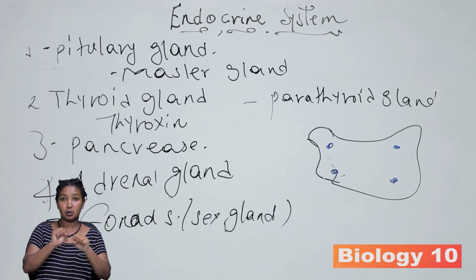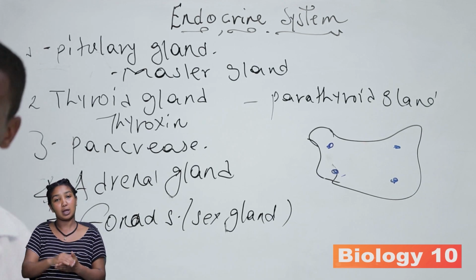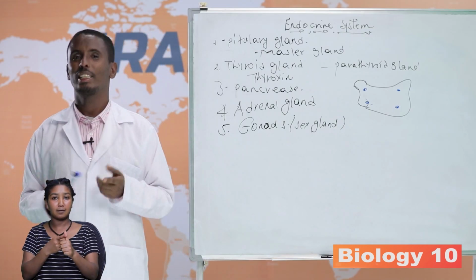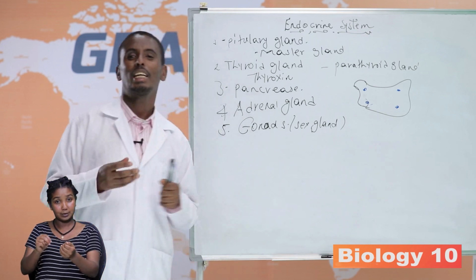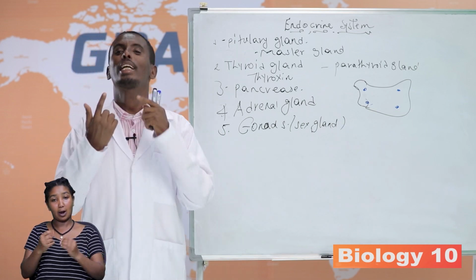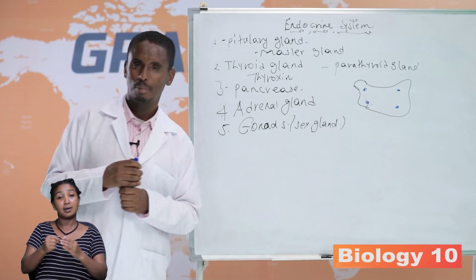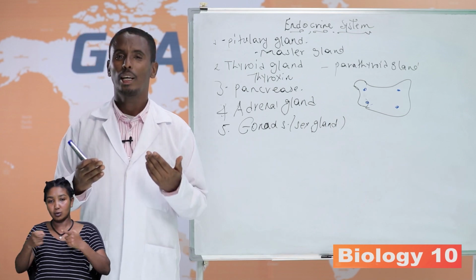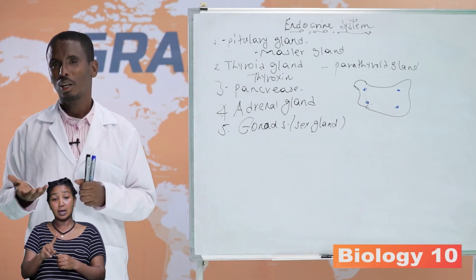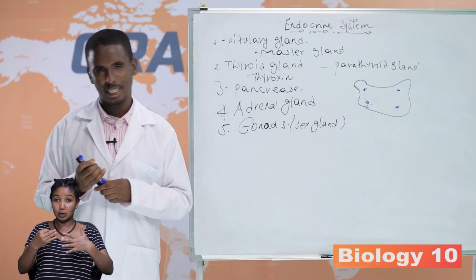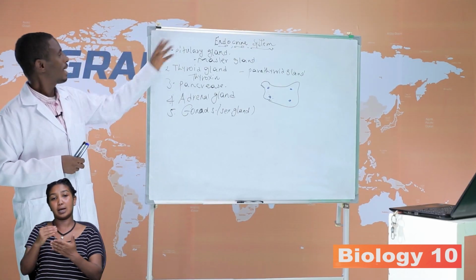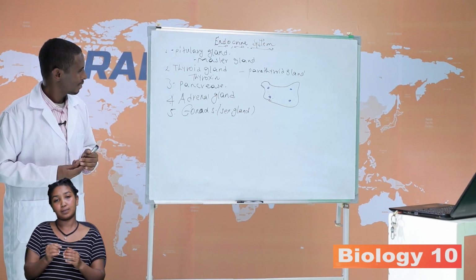So we have learned about endocrine glands. In the previous session, in the first semester, we learned about the nervous system. The nervous system has a role in control and coordination of our body organs. Not only the nervous system, the endocrine system also controls and coordinates body organs. This is our today's session. We have learned today about the endocrine glands.